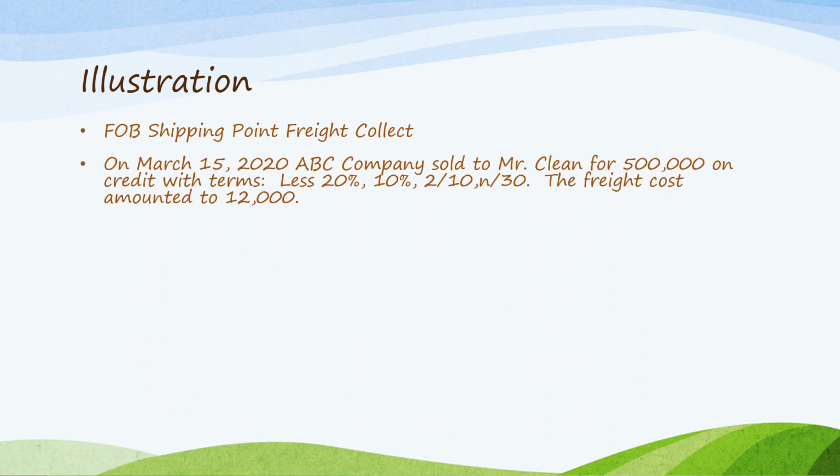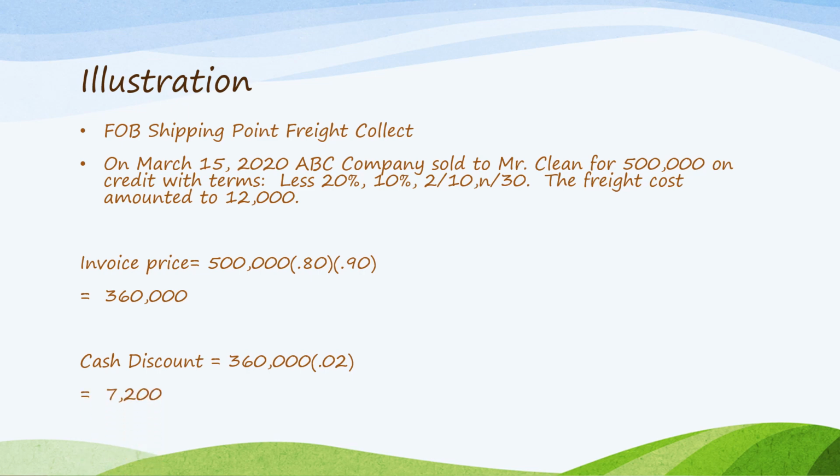The last but not the least of freight term is the FOB shipping point freight collect. So, on March 15, 2020, ABC Company sold to Mr. Clean for 500,000 on credit with terms less 20, 10%, 2/10, n/30. The freight cost amounted to 12,000. So, to compute again, the invoice price, 500,000 times 0.80 times 0.90. So, that's 360,000. And the cash discount is 360,000 times 0.02. So, 7,200.